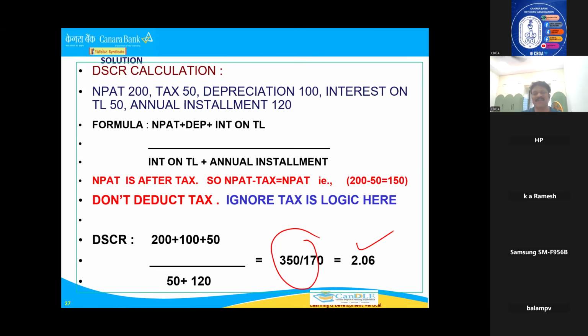In some cases, we permit up to 1.25, but generally the DSCR is 1.5. In interviews also, they may ask you what is DSCR, why you calculate DSCR, what is the formula of DSCR, where you calculate DSCR. If you know these concepts, you can answer any type of question.